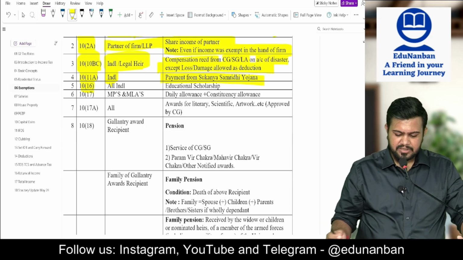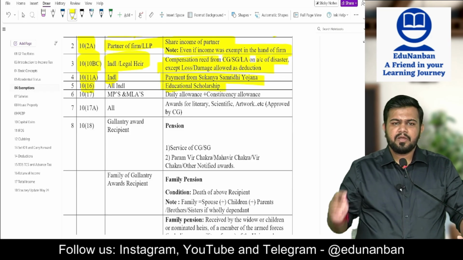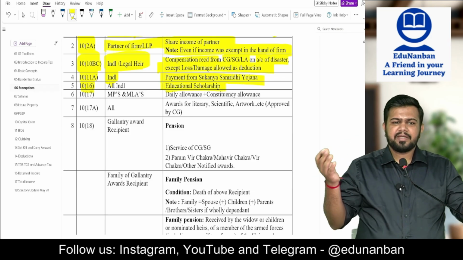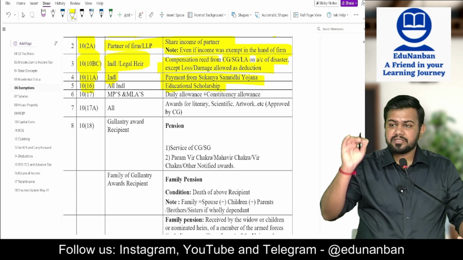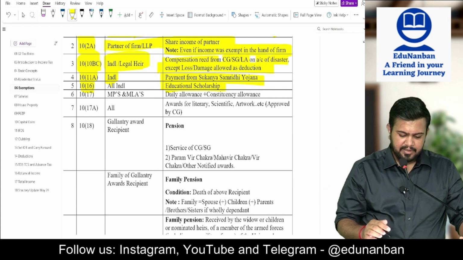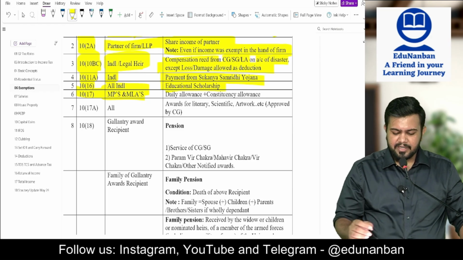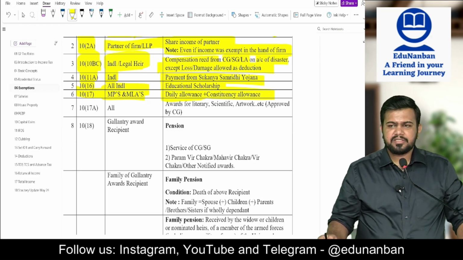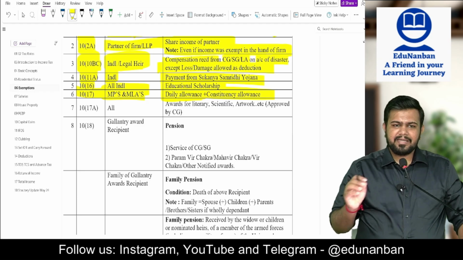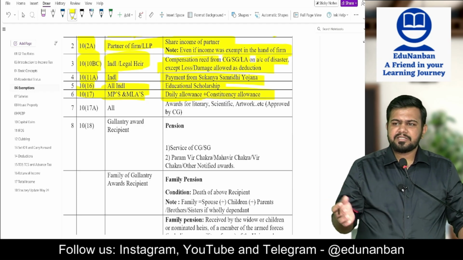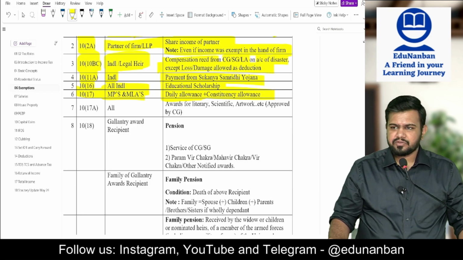Section 10 clause 16, educational scholarship. If I am receiving an educational scholarship from anyone, it is exempt in my hands. Educational scholarship is fully exempt. Next, in the hands of a member of parliament and a member of legislative assembly, daily allowance and constituency allowance is exempt. Daily allowance exempt, constituency allowance exempt. What about the others? It will be taxable under income from other sources.